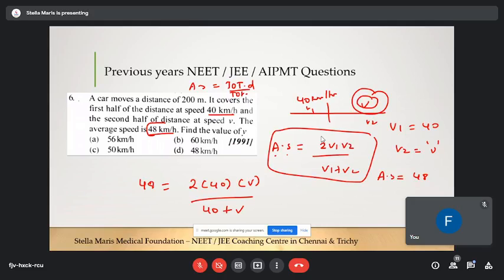Now we have to find the value of v. So 48 is equal to 80v divided by 40 plus v. Now simplify and tell me the answer. Find the value of v by yourself. You can do this.